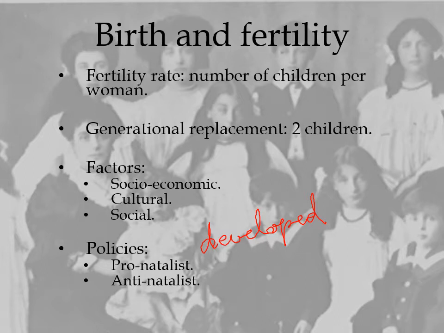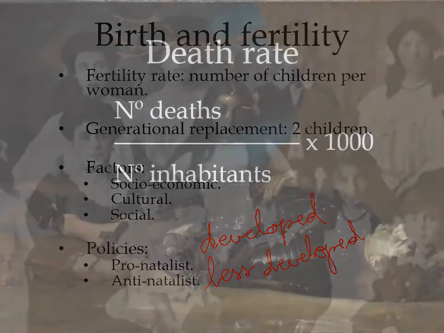On the opposite side, we can find the antinatalist policies, which are typical of the less developed countries. Why do the less developed countries have antinatalist policies? Because their families are already very large. The women have a lot of children, and that can cause overpopulation. To prevent overpopulation from happening, they have these antinatalist policies.